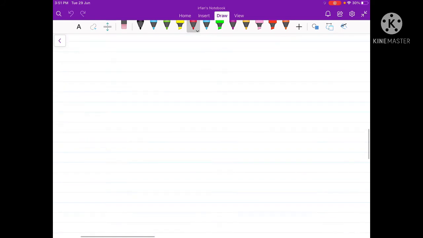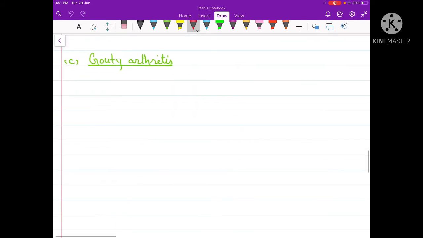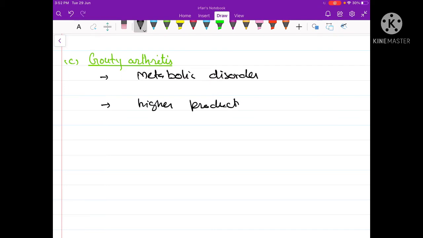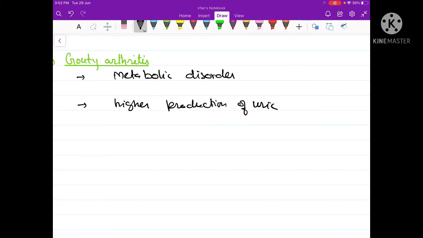Now the third and final type of arthritis is called gouty arthritis. Gouty arthritis is a metabolic disorder. This is caused either because of higher production of uric acid, where the person is producing more uric acid than normal individuals, or because of failure of excretion of uric acid from the body.